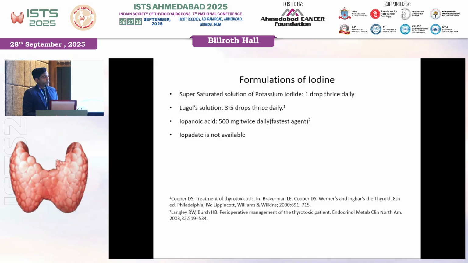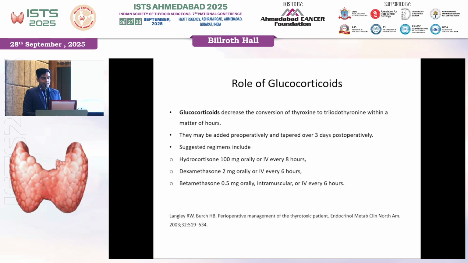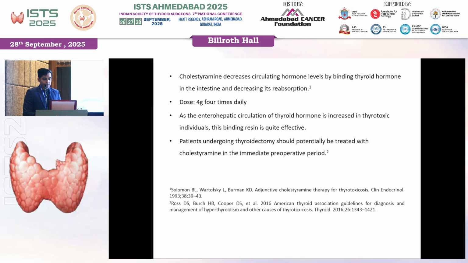So these are the options that we have. The most commonly used is Lugol's iodine, the dose of which is around 3 to 5 drops 3 times a day, and a saturated solution of potassium iodide where the dose is 1 drop thrice daily. Glucocorticoids also inhibit the peripheral conversion of T4 to T3. They may be added pre-operatively and tapered 3 days post-operatively. These are the suggested regimens: hydrocortisone 100 mg IV 8 hourly, or dexamethasone 2 mg every 6 hourly. Or rarely, betamethasone can also be used.